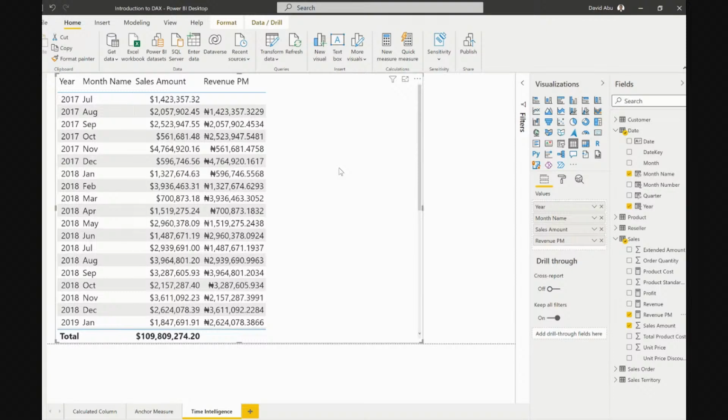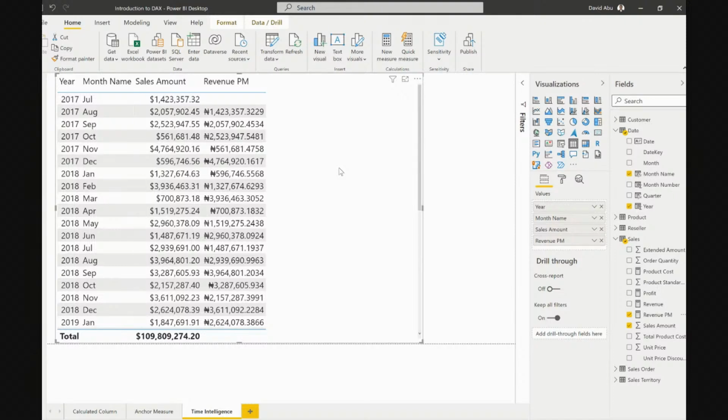Now year to date is like this. I am adding every revenue, or every amount, as we go into every month. So if I make 10 naira in January and I make 20 naira in February, in the next month what I've made is actually 30 naira. My year to date is 30 naira. That is what it means: what have we made, adding everything to the current month. We'll add them as we go.